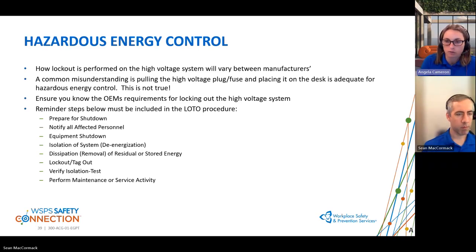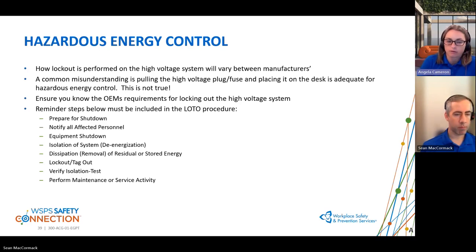It could range from between 5 to 10 minutes to allow the capacitors to dissipate and remove the stored energy. And then there is a physical device applied to the disconnect that has a lock and a key, which prevents the inadvertent energization of the system. Then we would test to make sure that the lockout is effective.